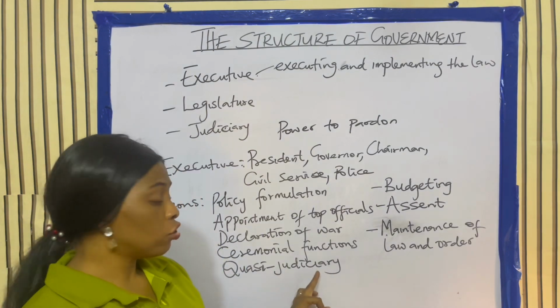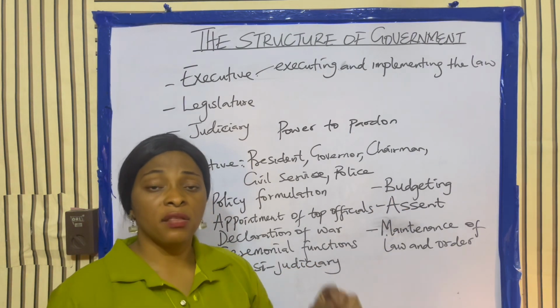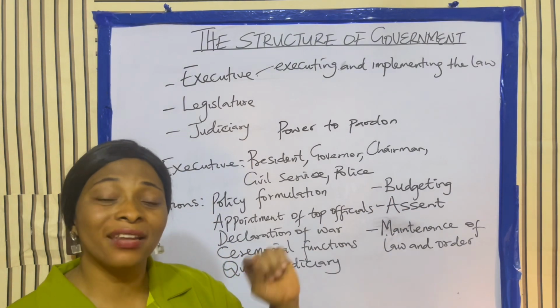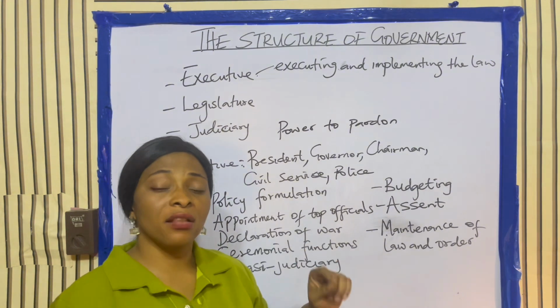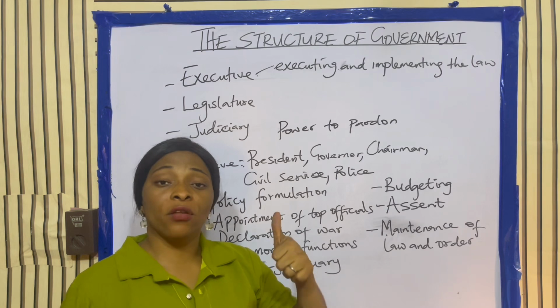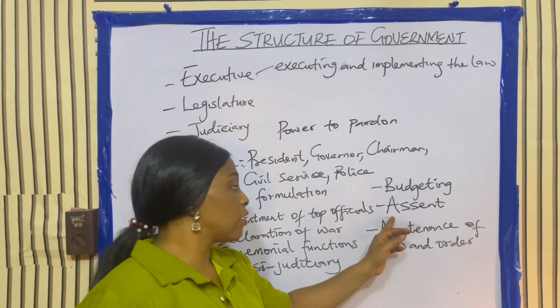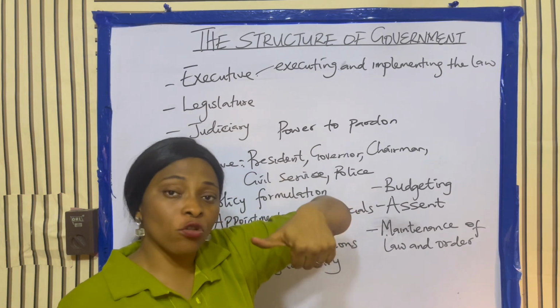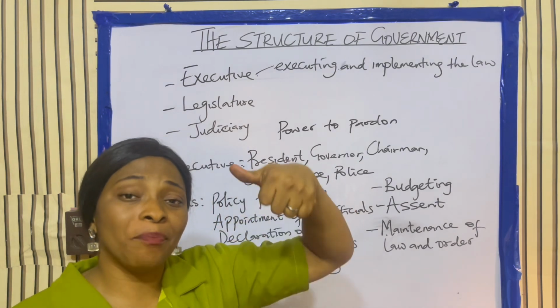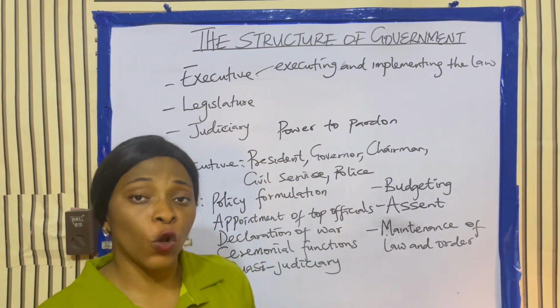The power of quasi-judiciary. Another thing the executive does is budgeting. The executive is responsible for handling budgets, the budgeting of the year. Then assent. Assent means appending a signature to a bill to make it become a law. It is the function of the executive to append a signature to a bill, and once the signature has been appended, it automatically becomes a law.